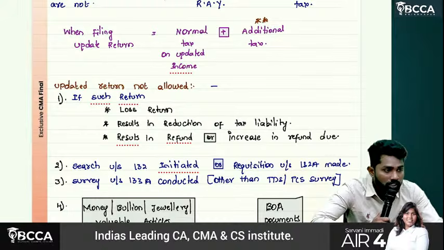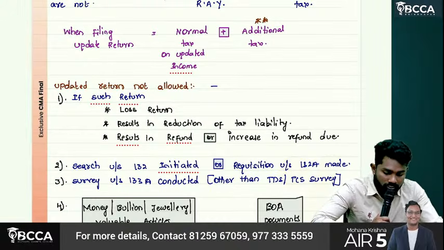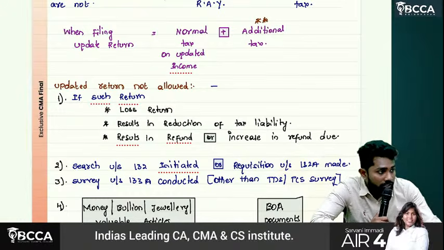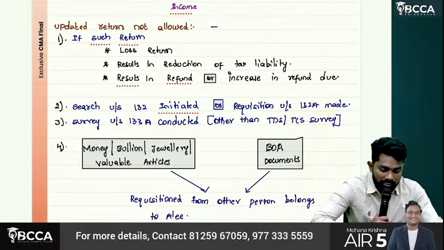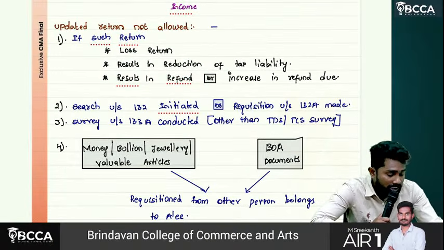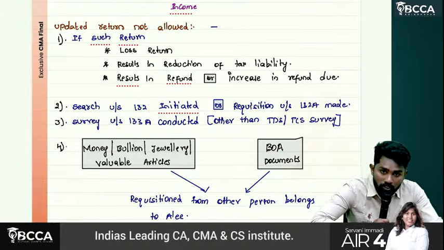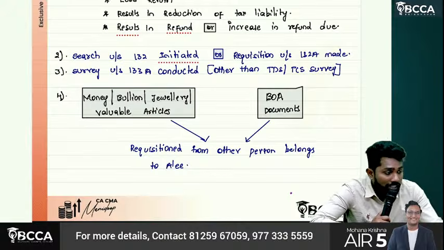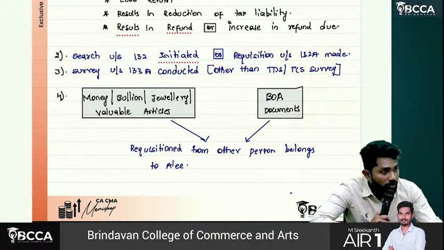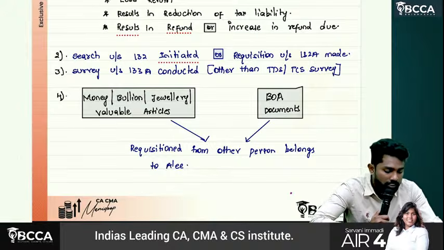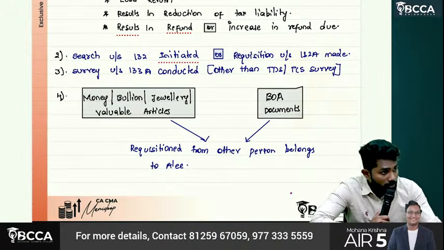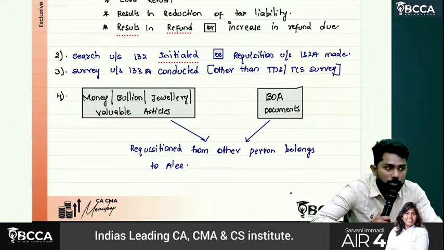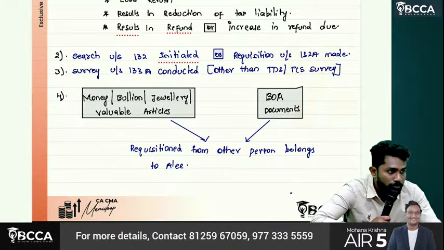When is an updated return not allowed? If such return is a loss return, it results in reduction of tax liability, or it results in a refund or increase in refund due. If a search under section 132 is initiated, or requisition under section 132A is made. If a survey under section 133A is conducted, other than a TDS/TCS survey. Or if any money, bullion, jewelry, valuable articles, books of accounts or documents are found in possession of some other person during the search and it was confirmed that they belong to the SSE, then the SSE cannot file an updated return.